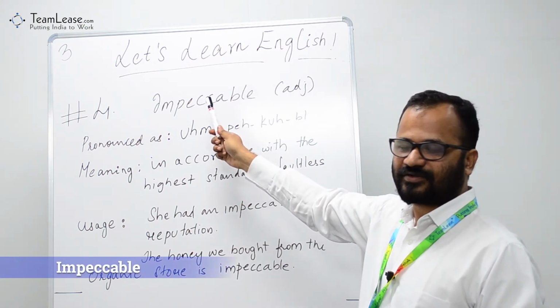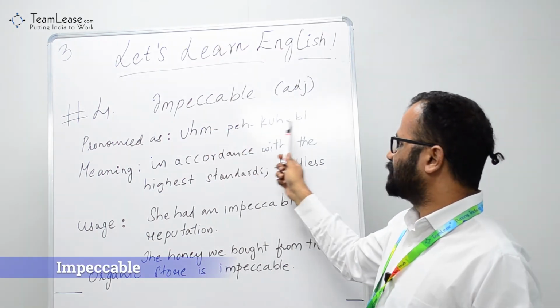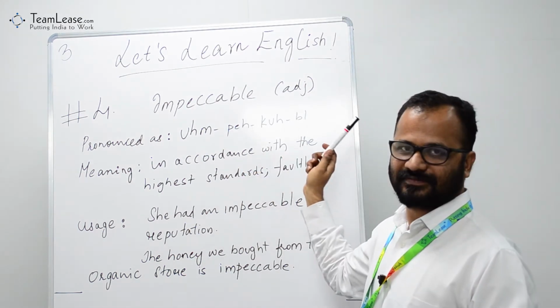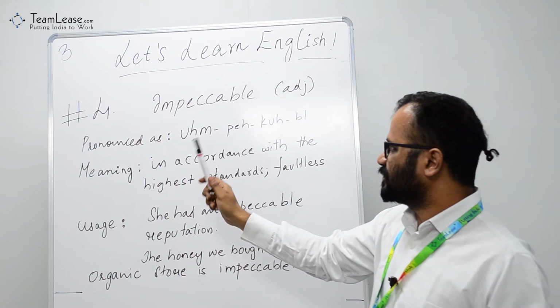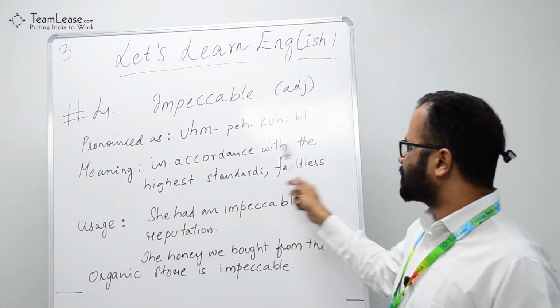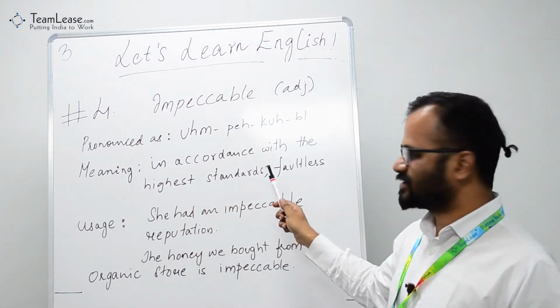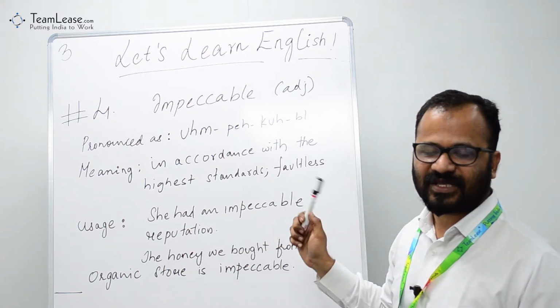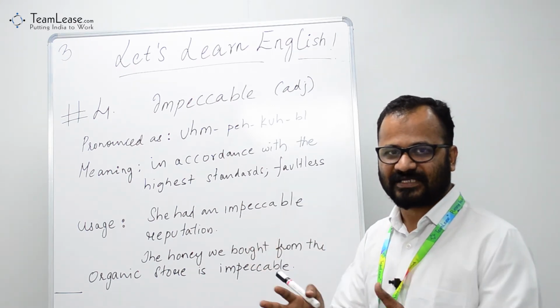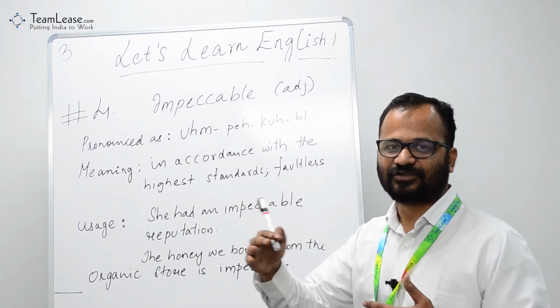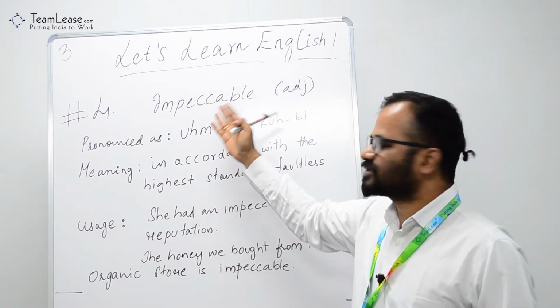Impeccable. How do we pronounce it? Impeccable. Impeccable. It's an adjective. Alright, let's look at the meaning. In accordance with the highest standards. Faultless. Something which doesn't have any fault. Something which is complete and has high standards of quality. That's where we use impeccable.